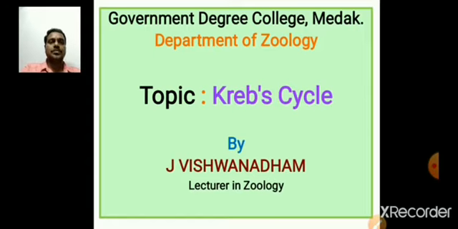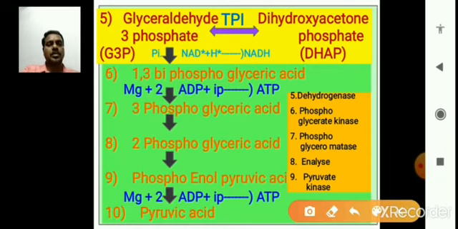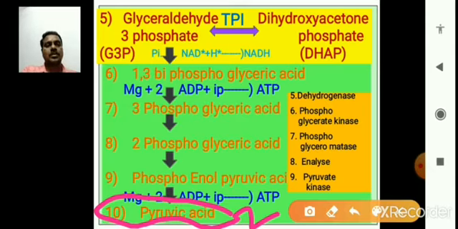So the Krebs cycle depends on glycolysis. Glycolysis may be aerobic or anaerobic, and it occurs in the cytoplasm of the cell. These 2 pyruvic acids are very important for participation in the Krebs cycle.